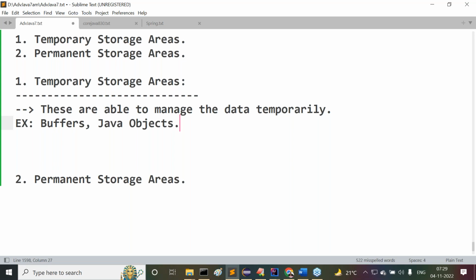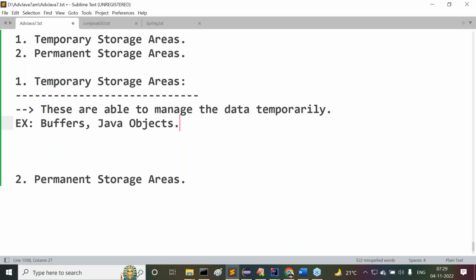Java object is what, sir? Now tell me, it's a temporary storage area. I have a doubt, guys. As you are Java developers, now tell me how Java objects are temporary storage areas. How can you say Java objects are temporary? Any reason for it? Yes, definitely, we have some reasons. What are the reasons here?